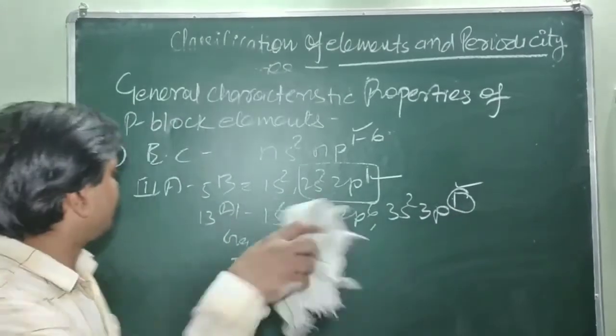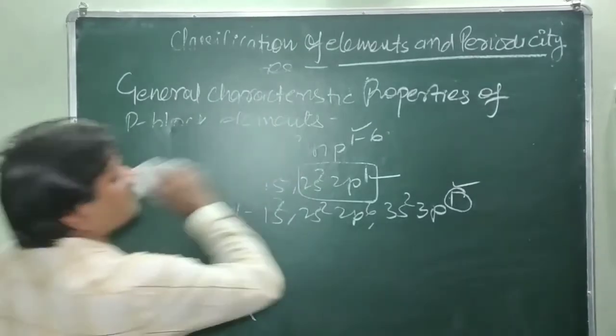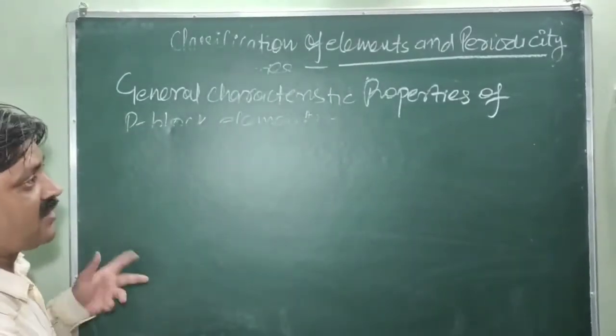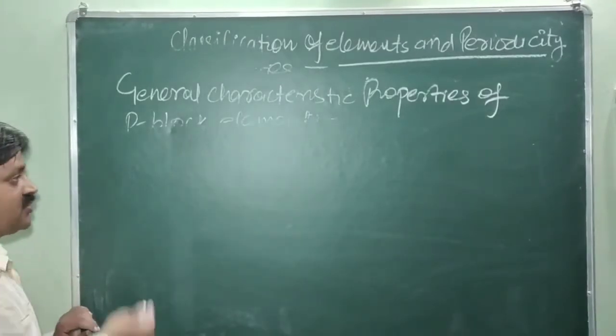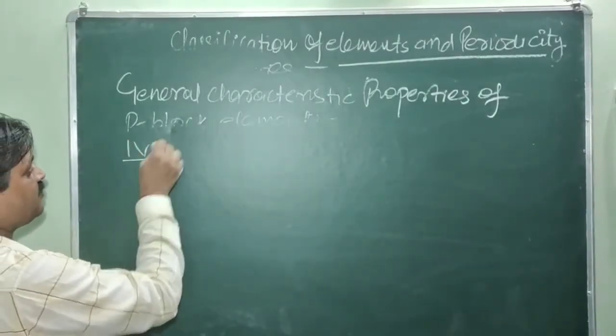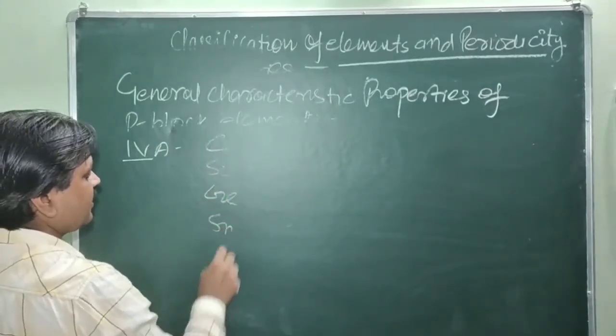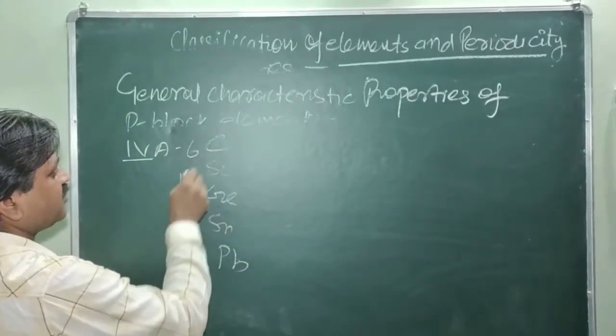Similarly, in the fourth group of elements, the last electron enters the p subshell and the total number of outermost shell electrons is 4. You will see the fourth group, 4A: carbon, silicon, germanium, tin and lead. Carbon is 6, silicon 14 and so on.